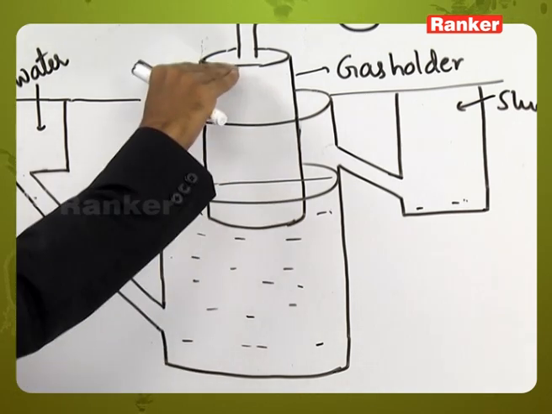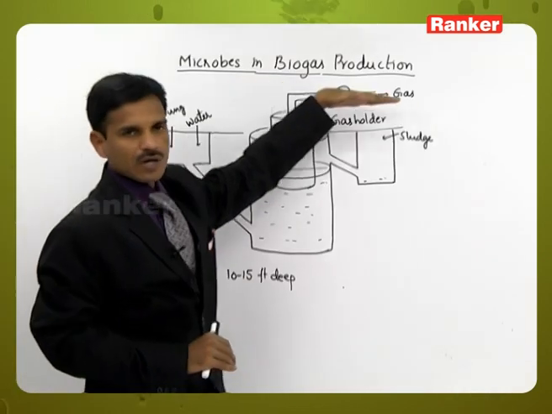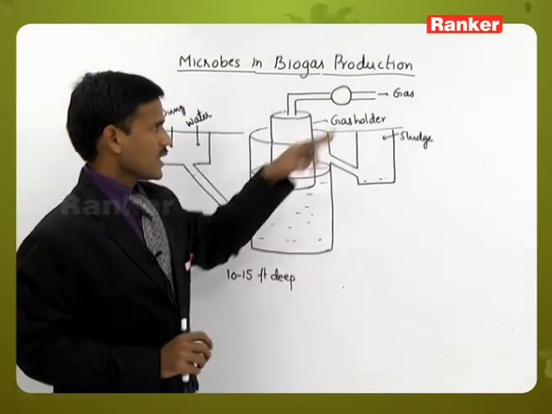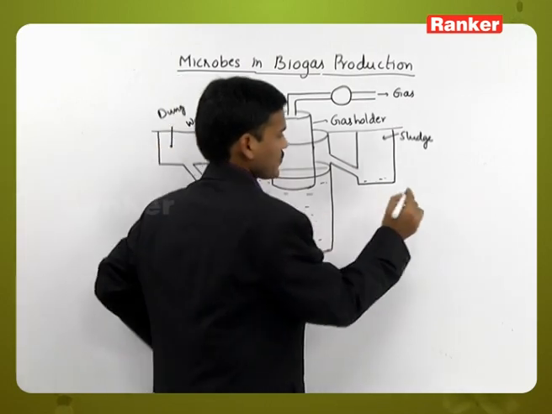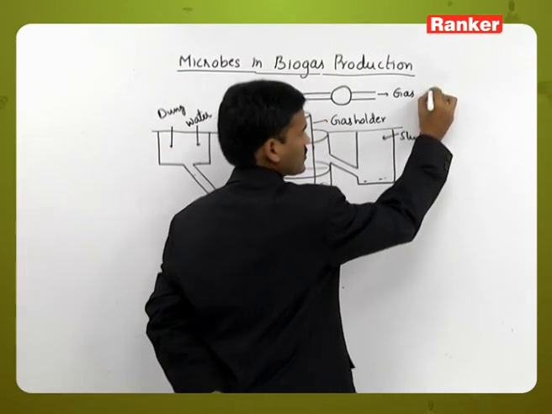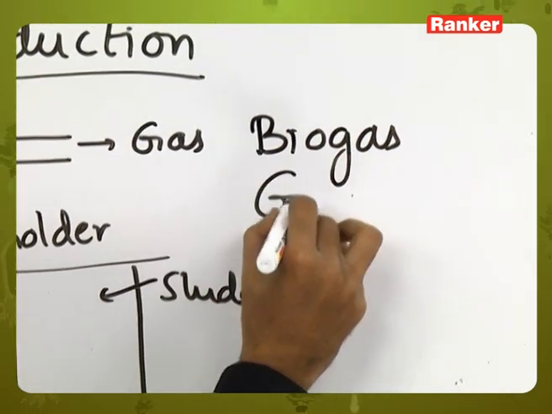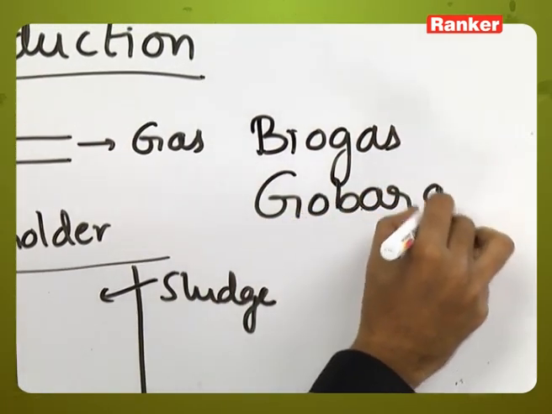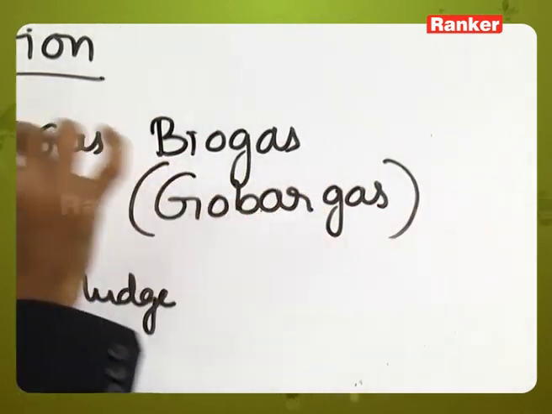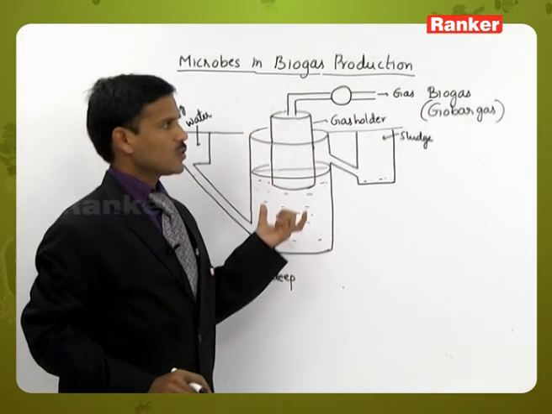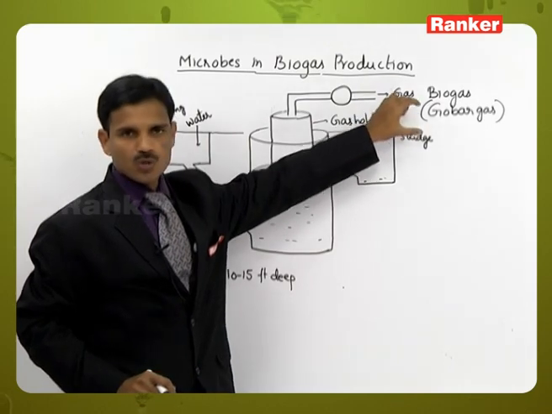This gas is collected and supplied to the nearby houses. The gas is biogas. Here the biogas is also called gobar gas. Why? Because the dung is generally called gobar. So since it is produced from gobar, it is called gobar gas.